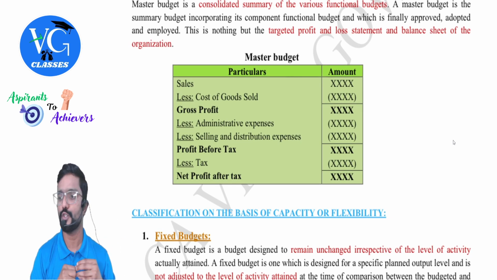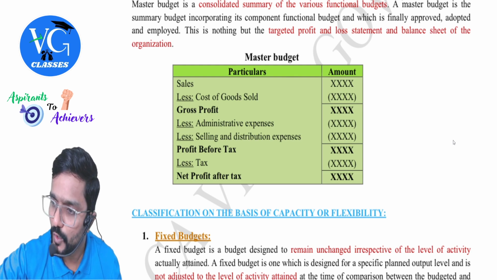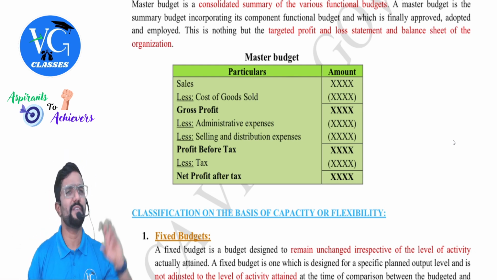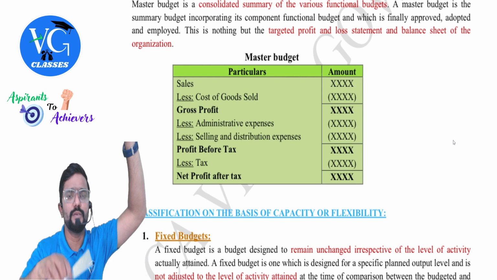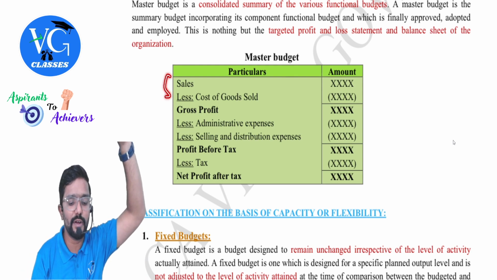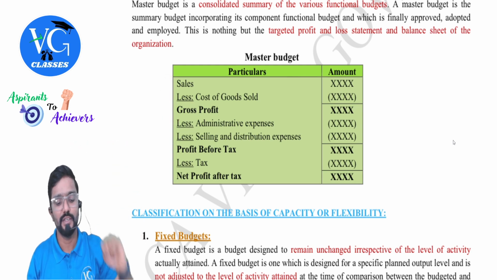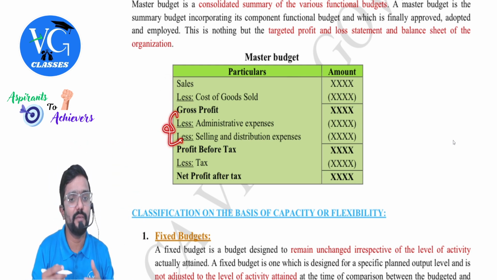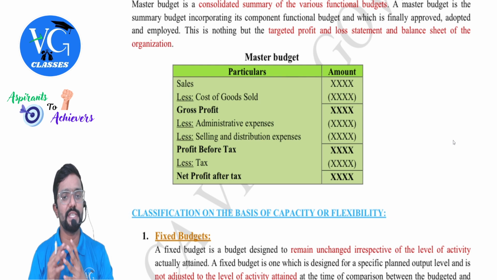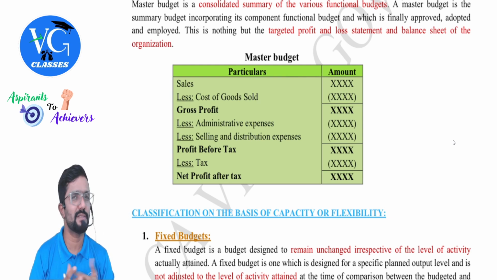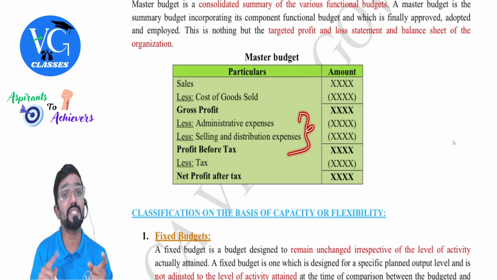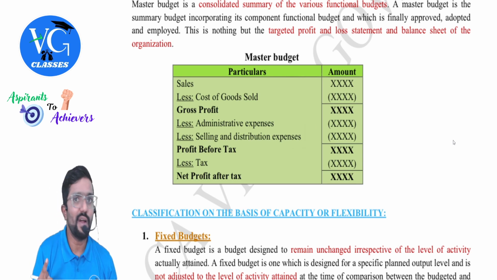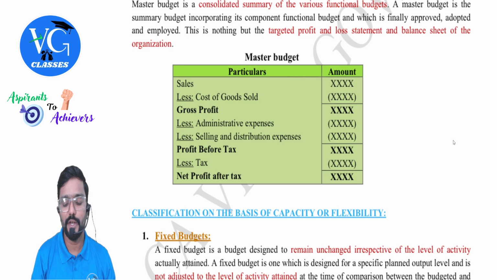Sales minus cost of goods sold is equal to gross profit. That is whatever you take care of in the trading account. Trading account, you know now, you already forgot? No, right? Then whatever you take in the P&L account will come here. Less administration expenses, selling and distribution expenses, which I can call indirect expenses not related to production.